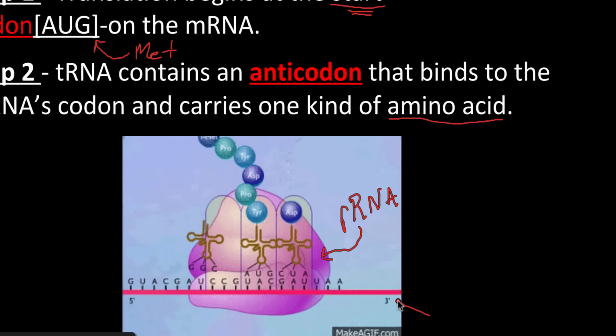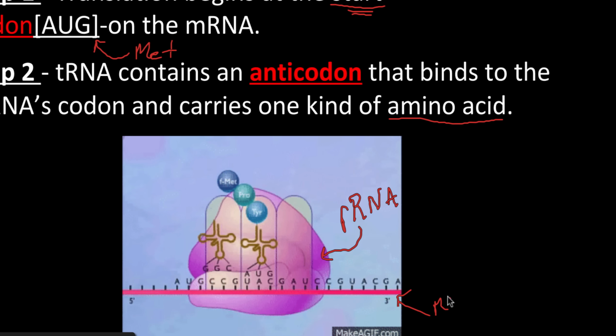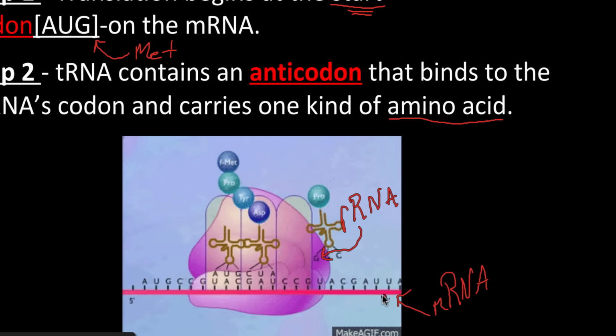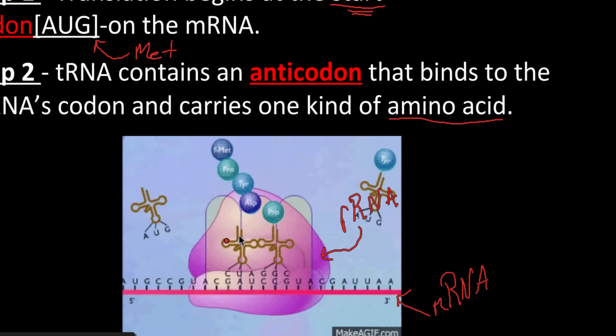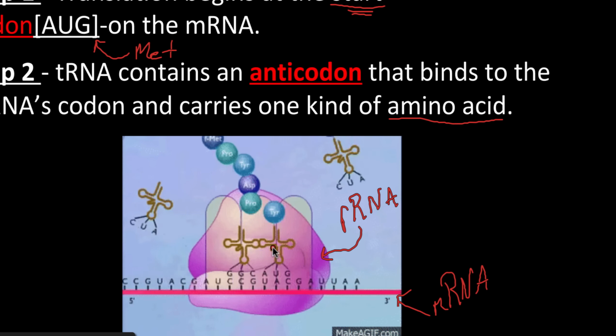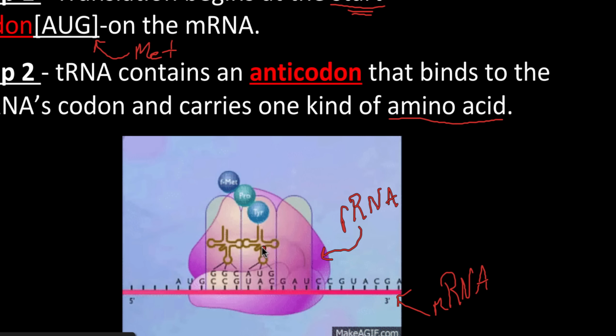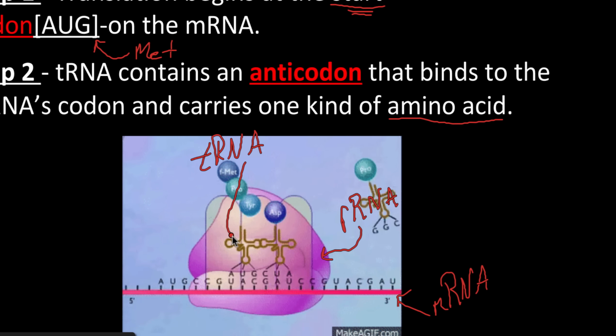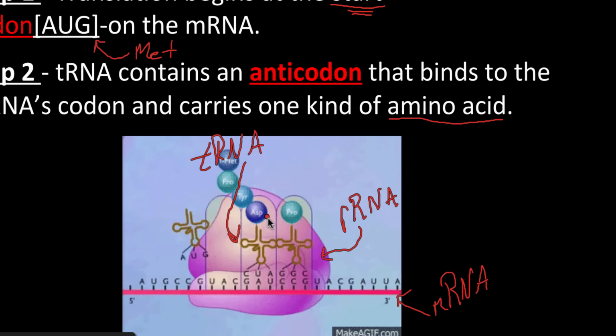This thing down here is messenger RNA, mRNA. That has the code. That's the thing we made in transcription. We have this one single-stranded RNA molecule. And then these guys flying in here, they draw them with a chemical structure that looks kind of like a T. These are the transfer RNAs flying in, and that's what's coming in. So we have tRNA here. Those are the molecules. All these things play a part in making the protein.